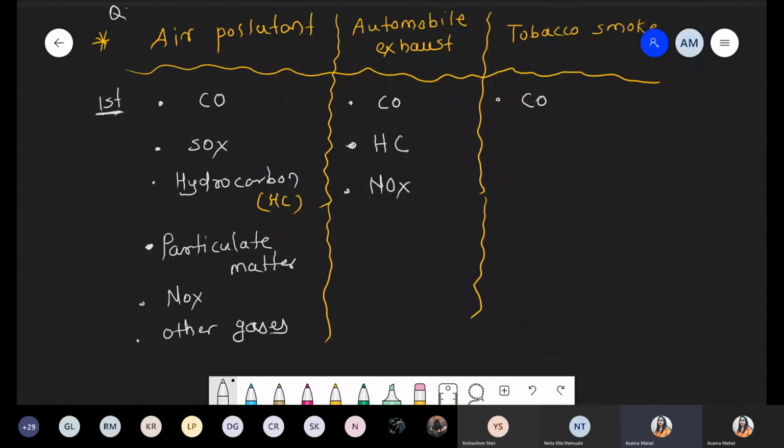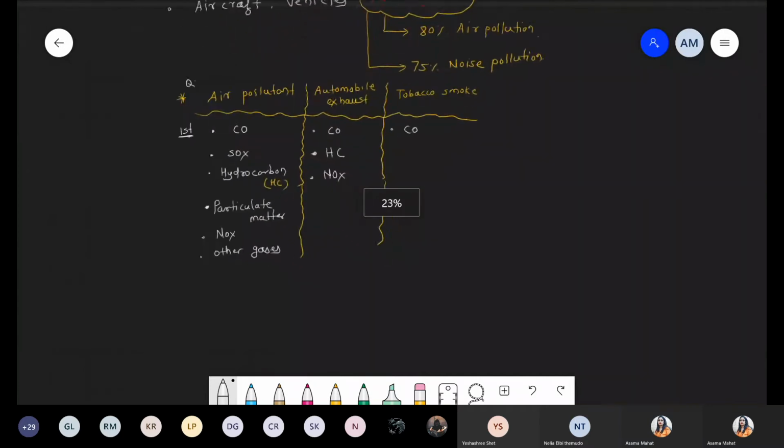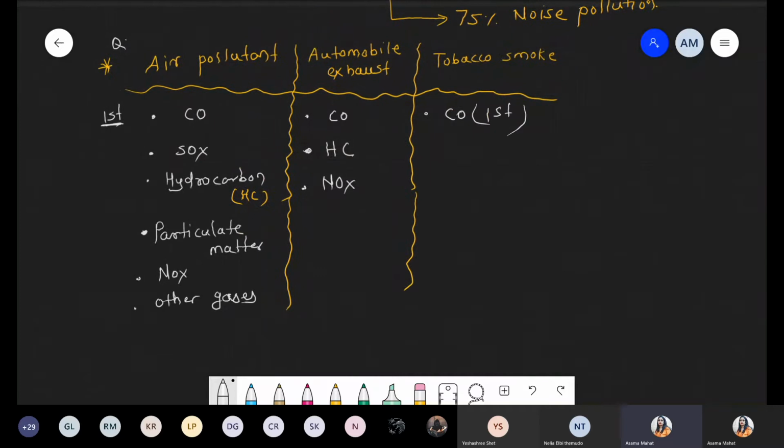And in case of tobacco smoke, the first component is always carbon monoxide. Second component, now here it will be reversed, that is nitrogen oxide. And the third in this category is hydrocarbon. Okay, so if you see the exact difference between the automobile and the tobacco, carbon monoxide is common, always the first, but in the second and third category, it slightly changes.